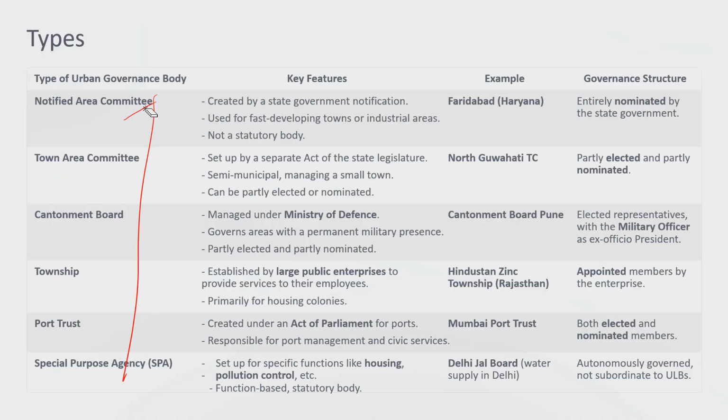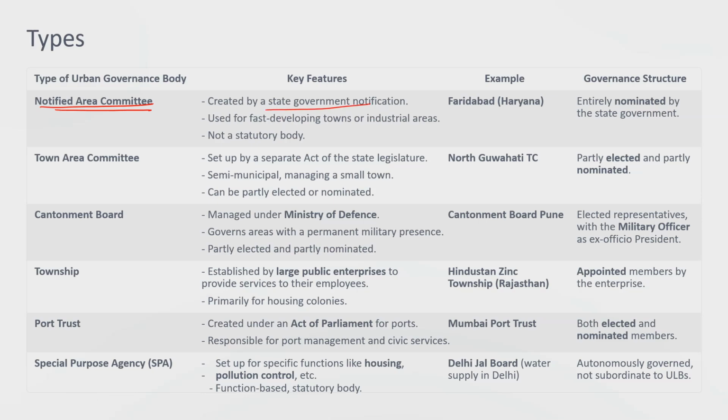So, based on this, we have different types of areas, we have different types of notified urban local bodies, and here we'll do one by one. First is notified area committee. Apart from municipal corporation, municipal council, and Nagar Panchayat, we have these. So, first is notified area committee.